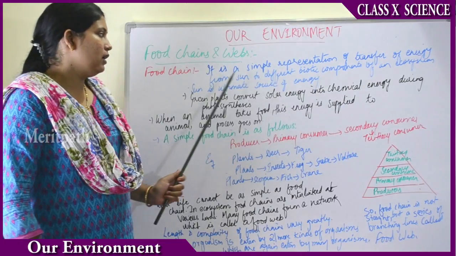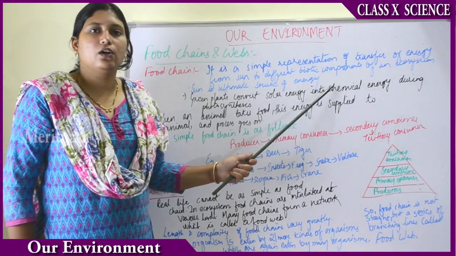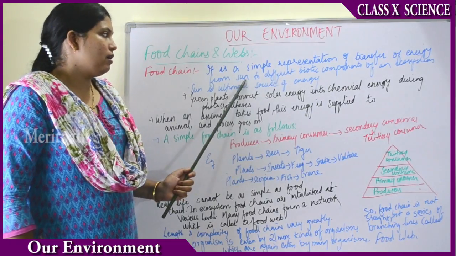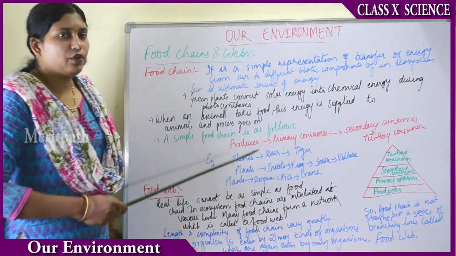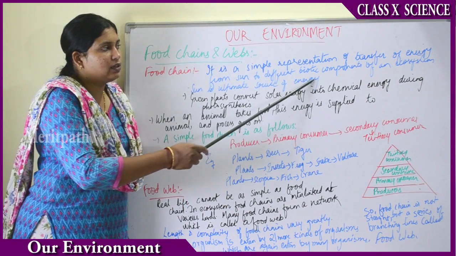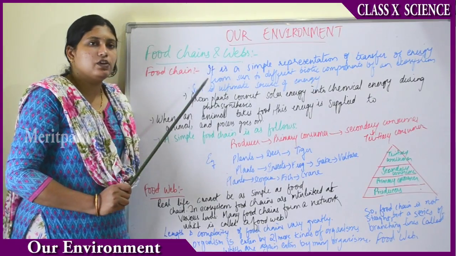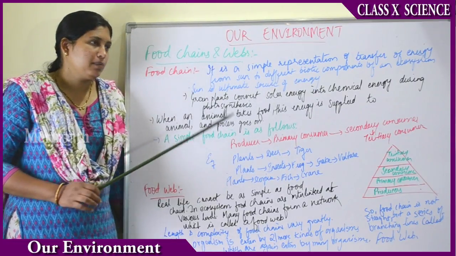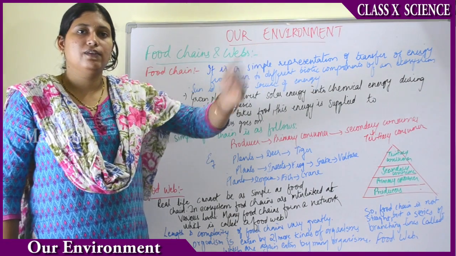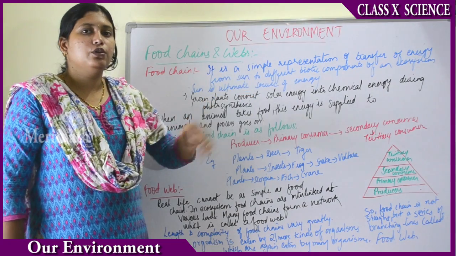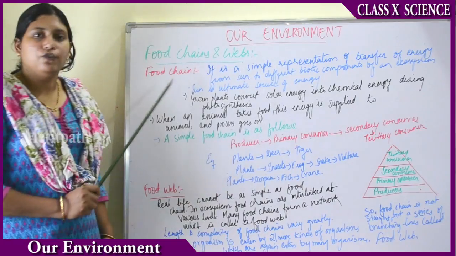Transfer of energy from the sun to different biotic components. From the sun to biotic components means the sun is a non-living thing, and biotic components means all the living things. So transfer of energy from the sun to the living things of an environment, of an ecosystem, that is the definition of a food chain. It is nothing but a representation of transfer of energy from one level to another level. For example, from the sun to the living organisms of an environment is nothing but a food chain.